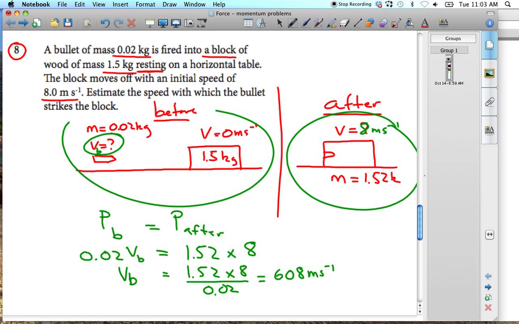Now, all of these are basically two significant figures: 8, 1.5, 0.02. So we would write this in two significant figures, so that will be 610 meters per second to the negative 1 as the initial velocity of the bullet.